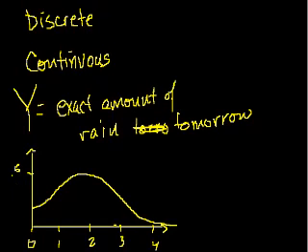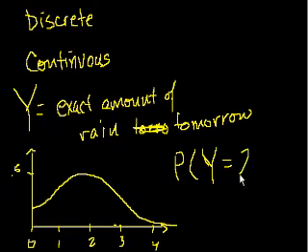So the way to think about it, if I were to ask you, what is the probability that Y is exactly equal to 2 inches? What's the probability of that happening?